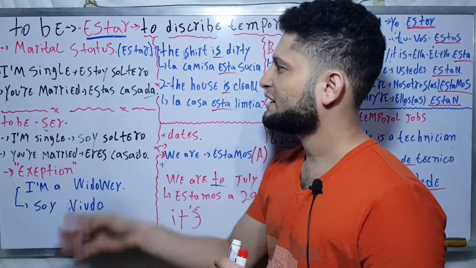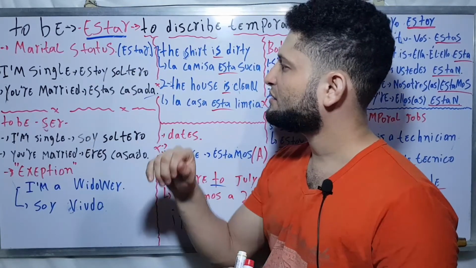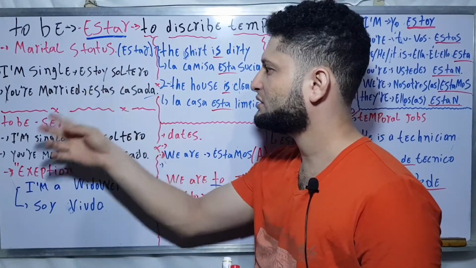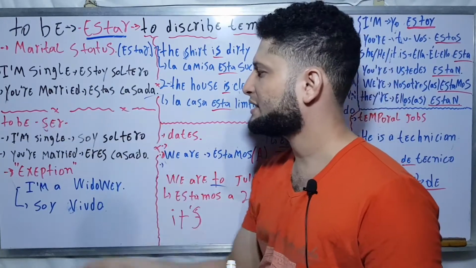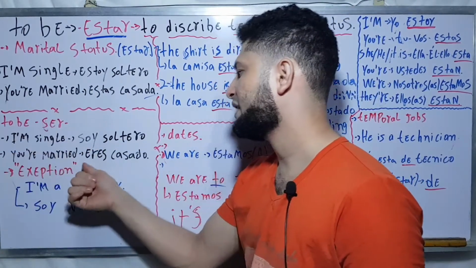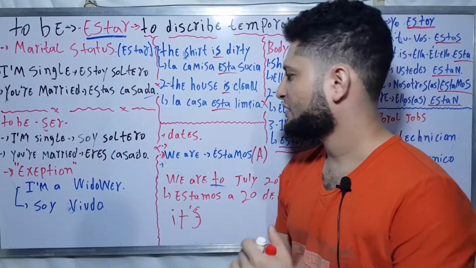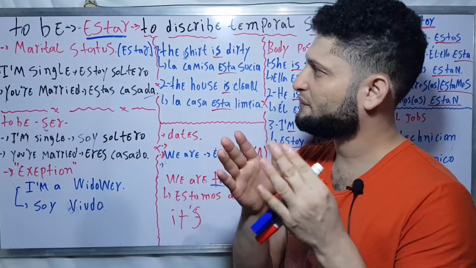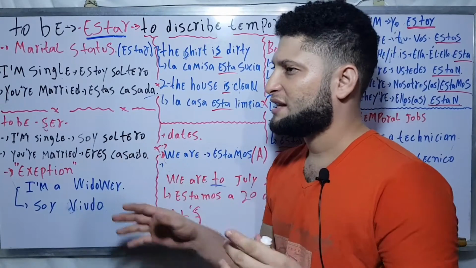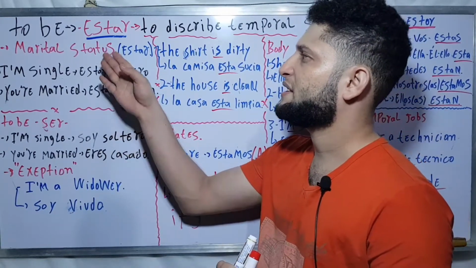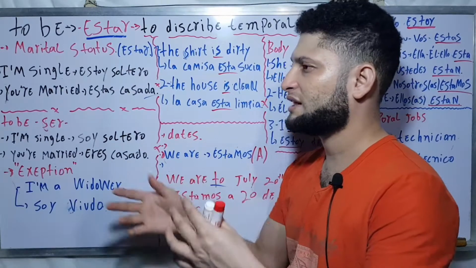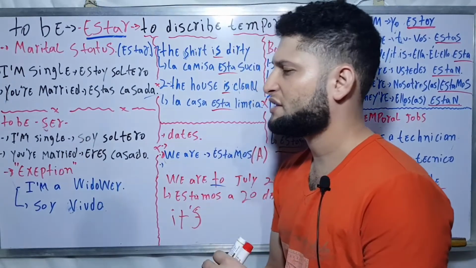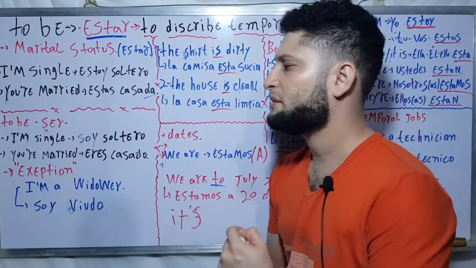And then, as I said, both of them are correct. I'm single with the verb estar, estoy soltero. You are married, estás casada. I'm single, soy soltero. You are married, eres casado. Both of them are correct. But I would like to mention that normally in Spanish they use the verb estar all the time in order to say that. But even so, you can use the other one in that country, and everybody will understand you.